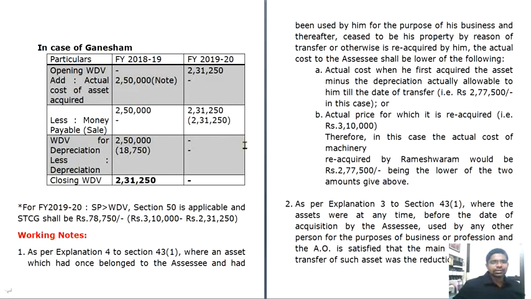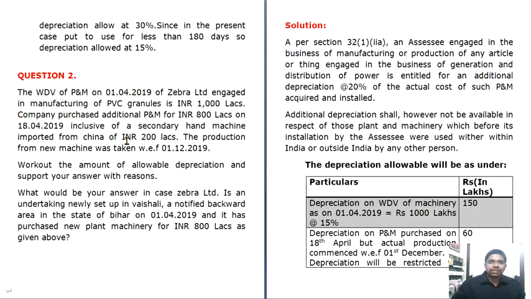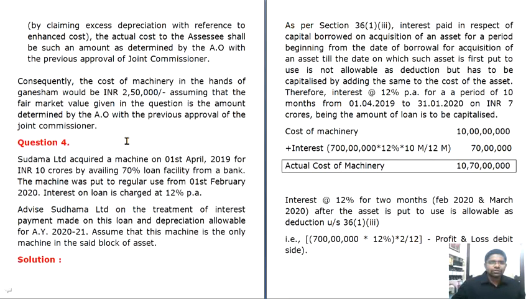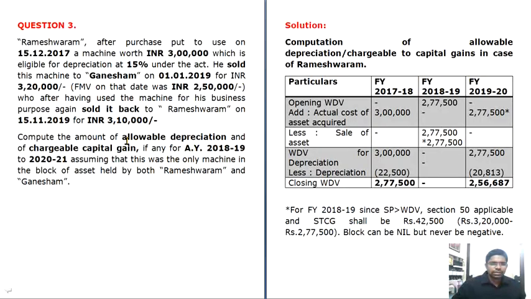Then coming to Mr. Ganeshan, his opening WDV is nil for the financial year 2018-19. What is the actual cost of the asset? He purchased the machine for 3,20,000, but the fair market value is only 2,50,000.